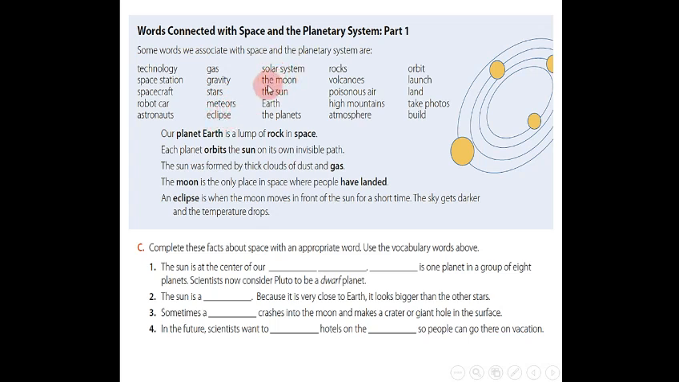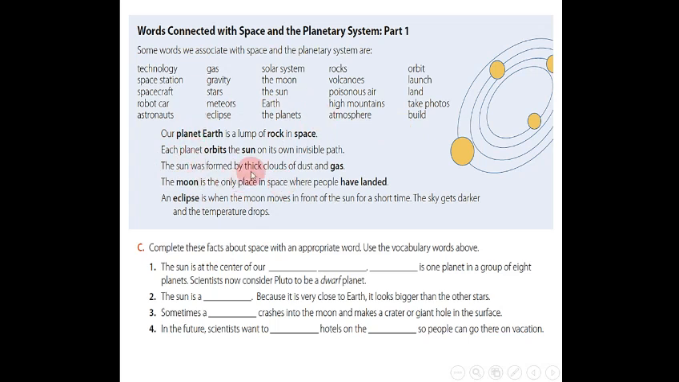النظام الشمسي, the moon, القمر, the sun, الشمس, earth, الكرة الأرضية, the planets, الكواكب, rocks, الصخور, volcanoes, البراكين, poisonous air, هواء سام, high mountains, جبال عالية, atmosphere, الغلاف الجوي, orbit, يدور, launch, يطلق, land, الأرض, take photos, يلتقط صور, build, يبني.